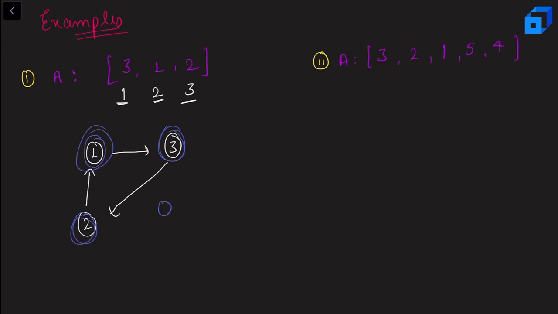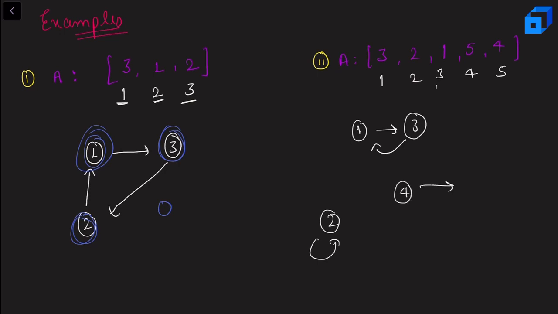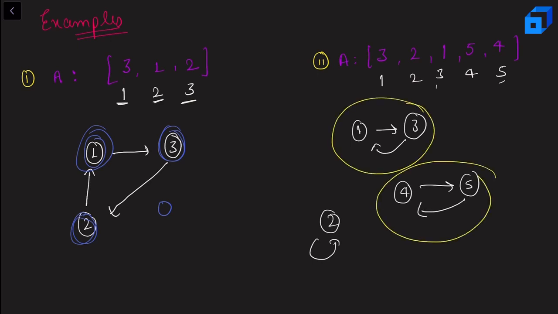Now let us talk about the second example. Let's say this is 1, 2, 3, 4, 5. Then best friend of 1 is 3, best friend of 2 is 2. So 2 doesn't have any best friend, so we can just put it aside. And then we have best friend of 3 is 1. Okay. Best friend of 4 is 5. And best friend of 5 is 4. Right. So in this case, we can see that these two pairs are the ones we are looking for. Right. So in this case, our answer will be 2. Now let us move on to see the solution to this problem.